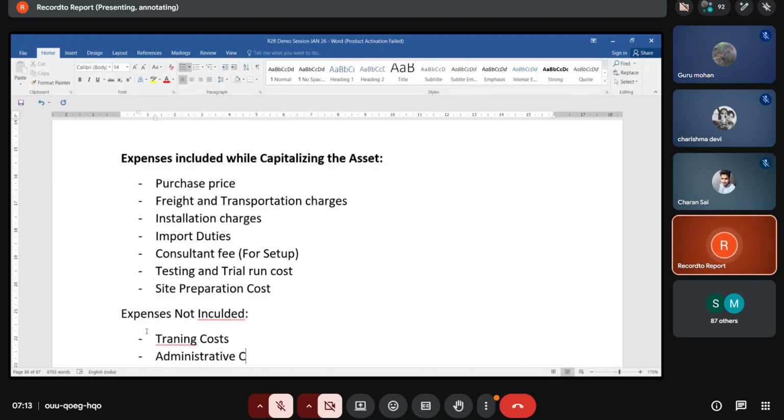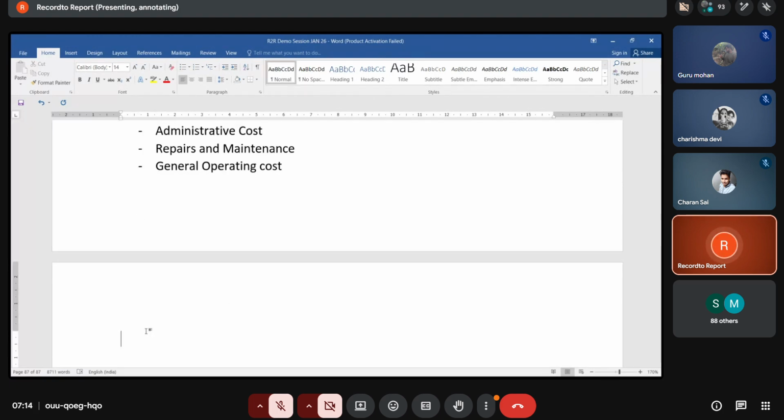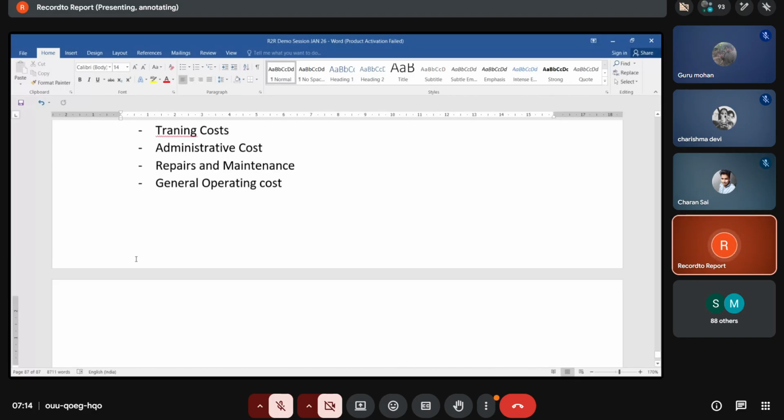Administrative cost, that is admin expenses, any repairs and maintenance, any general operating cost, etc. These expenses should not be included in the total cost of an asset.